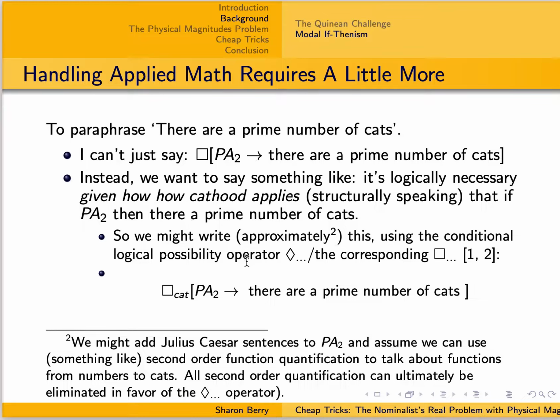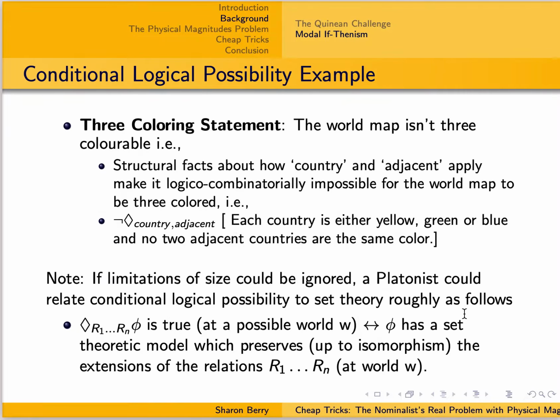So we might write something like this, using the conditional logical possibility operator and the corresponding box. It's logically necessary, given how cathood applies, that if second-order Peano arithmetic, then there are a prime number of cats. And some other little quick detail about how to think about this conditional logical possibility operator.